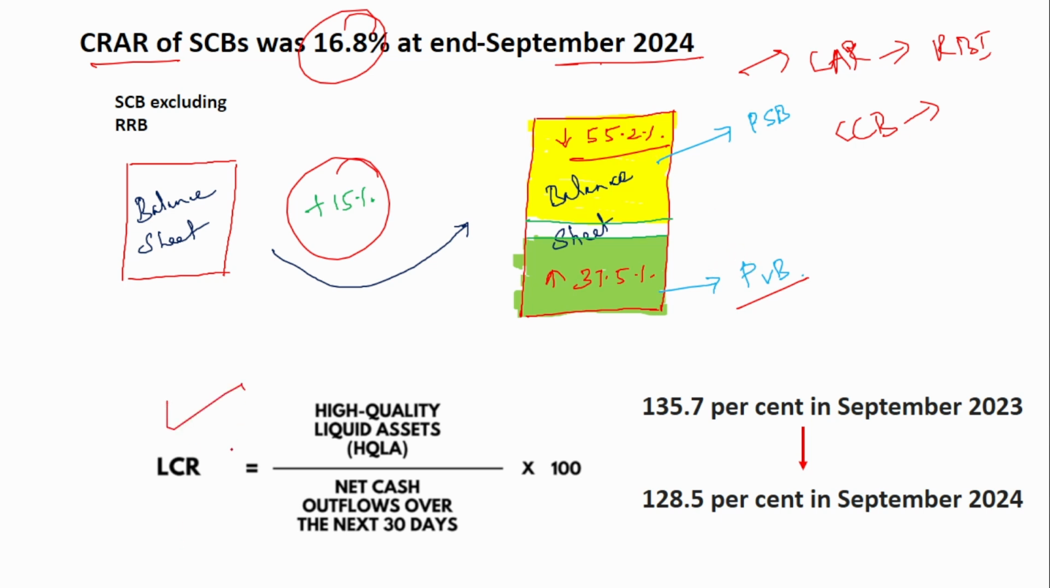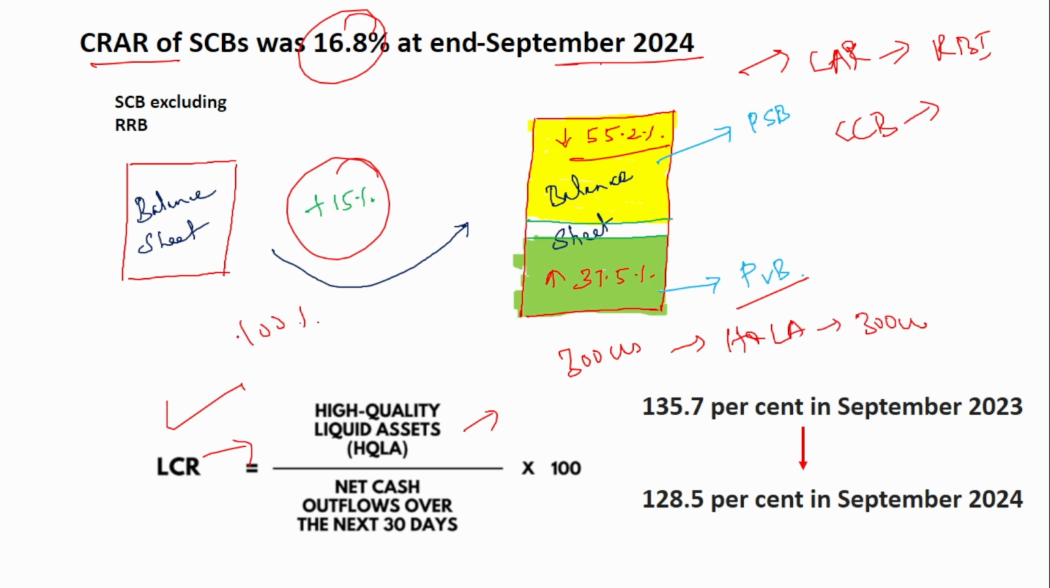Next is the liquidity coverage ratio, to ensure that the banks have enough high liquid assets that can be immediately converted into cash. The liquidity coverage ratio is calculated as high quality liquid assets divided by the net cash outflow. So for the next 30 days, if you need a net cash outflow of 300 crores, then you have to ensure that you have high quality liquid assets of at least 300 crores.